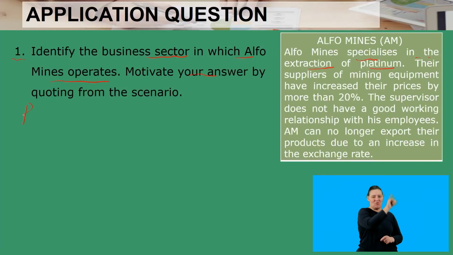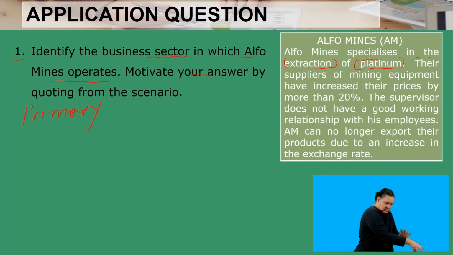The sector that talks about extraction is your primary sector, because extraction has to do with taking natural resources from nature, and those natural resources should not be man-made. Platinum is not man-made, so it was taken from nature. So the answer is primary.